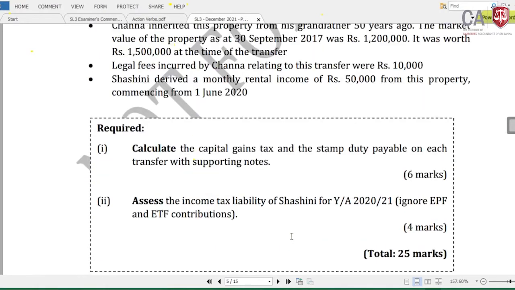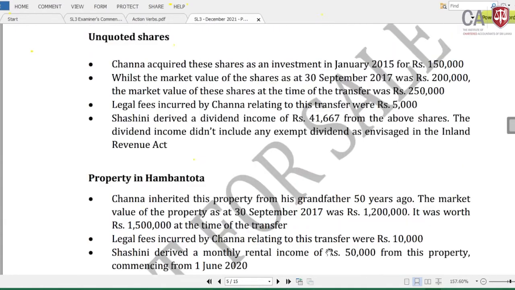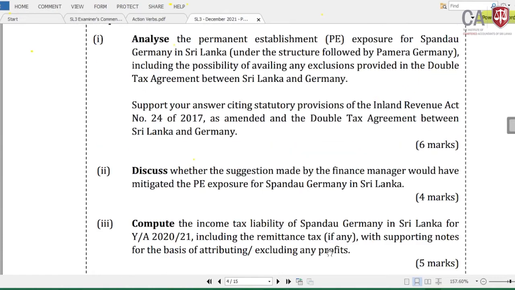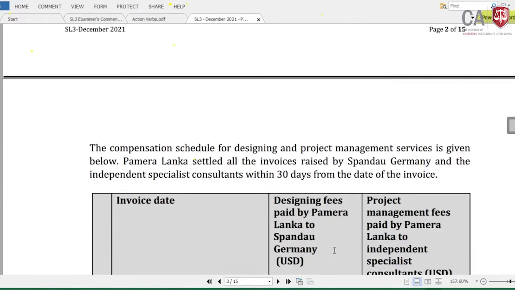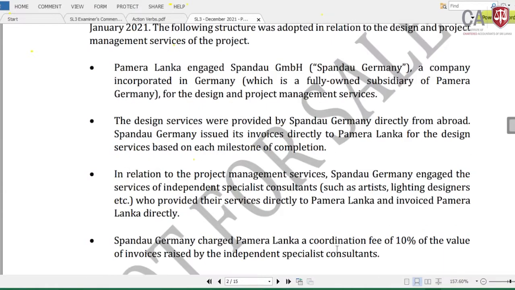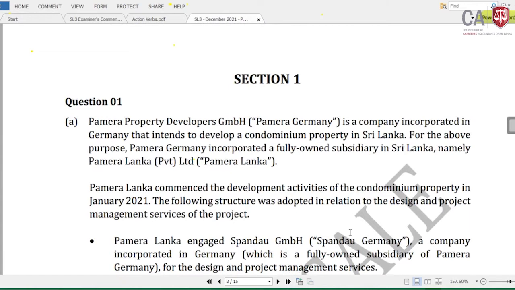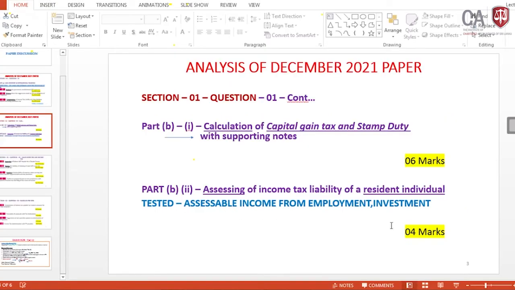I think it was a lengthy discussion with the explanation on non-resident and international taxation. I think it was useful to you all. Go through all the syllabus areas before your exam and practice these things. The critical success factor for you to pass exam 1 is doing the past papers. Please go through the past papers, practice, time it and do it. With this, let me complete the question 1 discussion of the December 2021 paper.